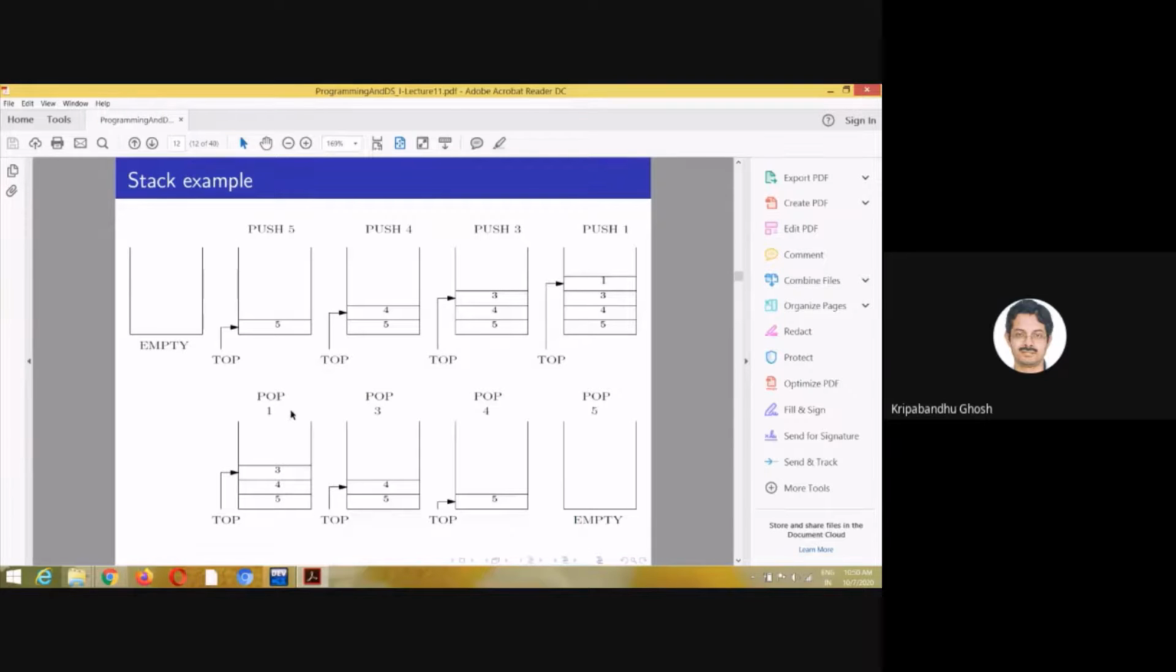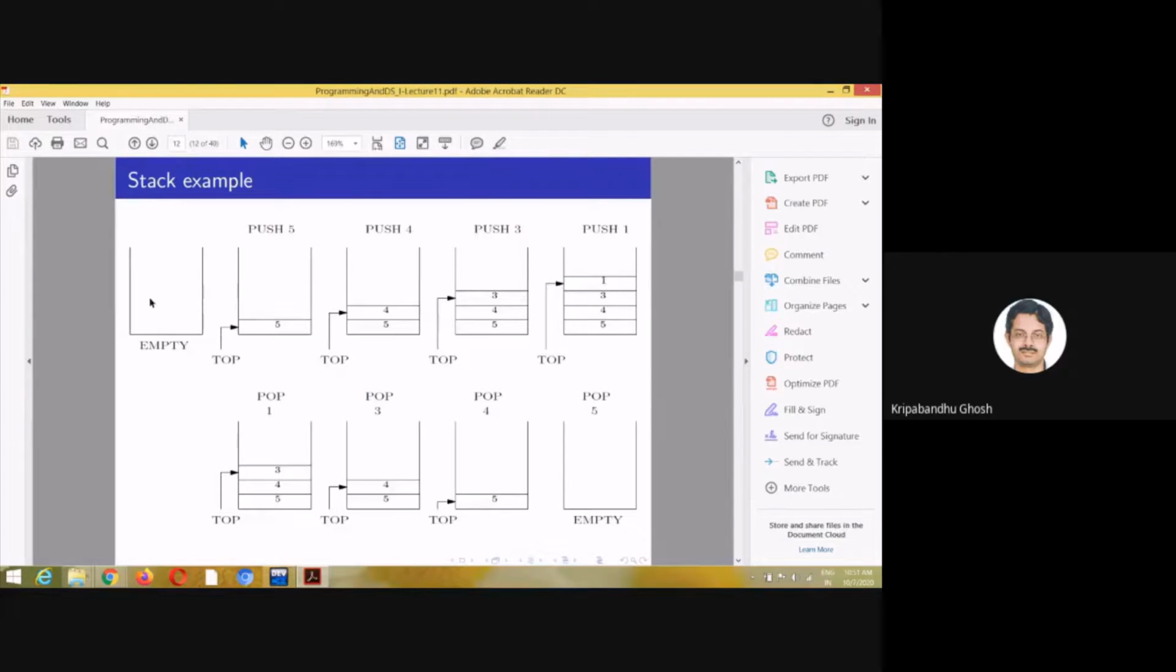When you do pop, then 1 will go out. So then the top is 3. When you do another pop, 3 will be eliminated. So now the top is 4. You pop again, 4 will be eliminated and the top pointer is at 5. Then you pop again, it becomes empty. It sounds weird, but it is very useful. I will come to that.